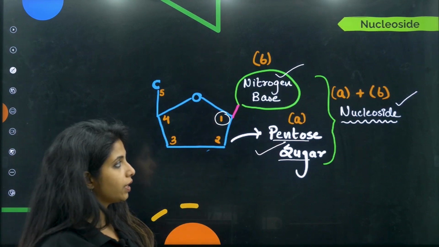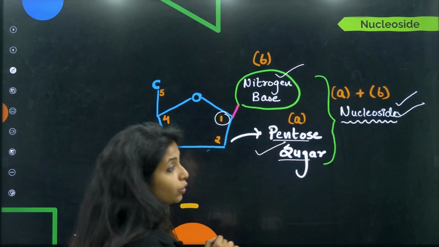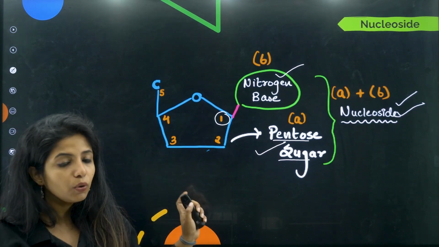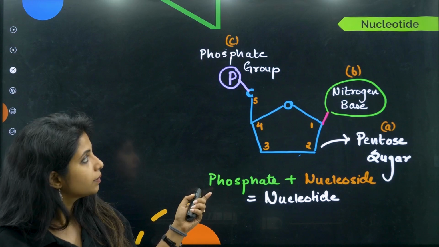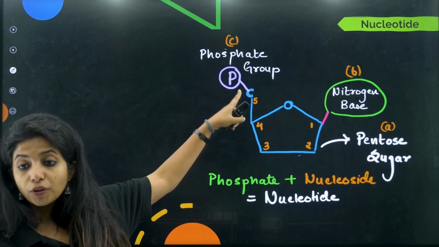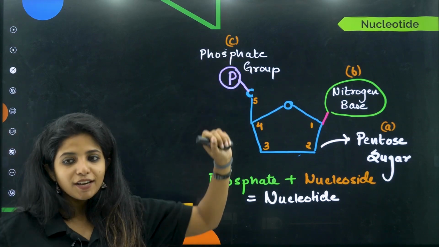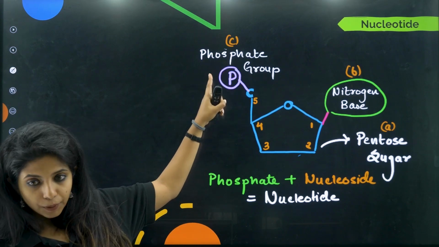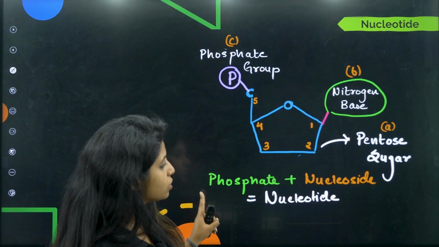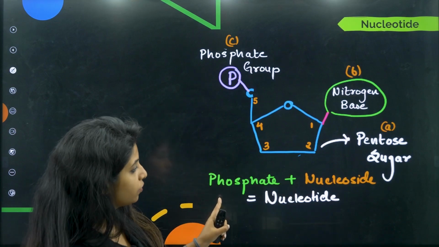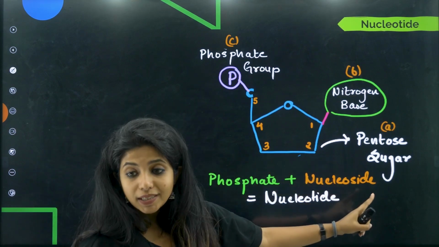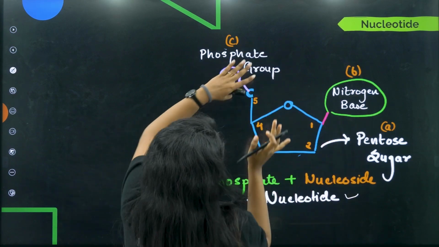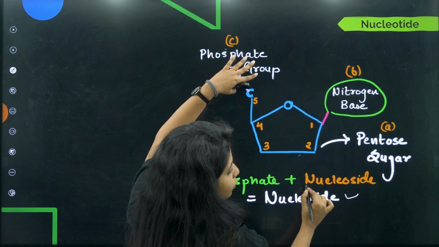This whole structure you call it what, children? You call this a nucleoside. Now let's see how to make it a nucleotide. It's still not a nucleotide, so let's see how we can make that. Over here, if we add a phosphate group on the 5th carbon, this whole structure becomes a nucleotide. So phosphate plus nucleoside becomes what? A nucleotide.